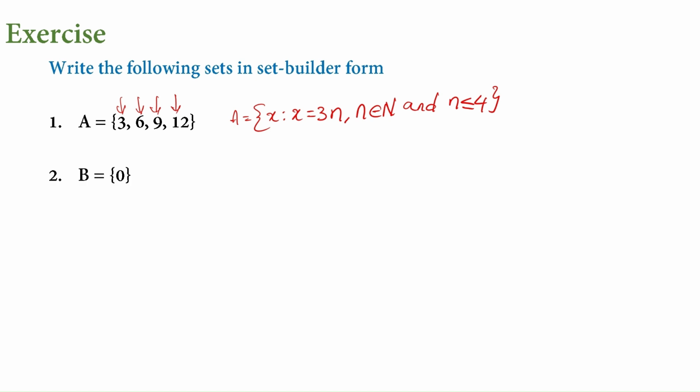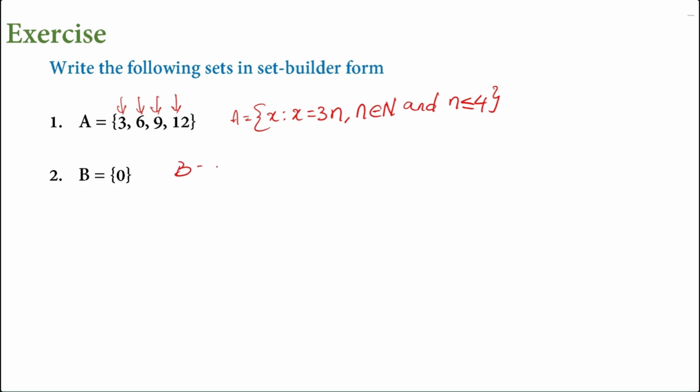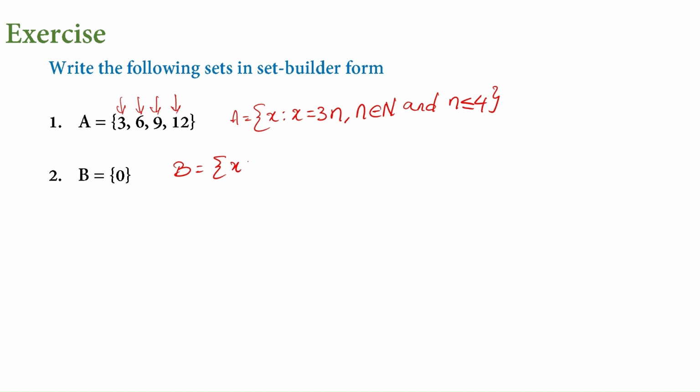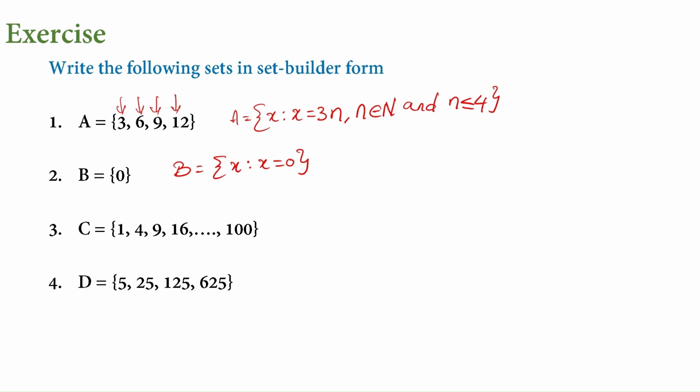Next question, B is equal to, we have only 0 here. So we can directly write this. B is equal to x such that x is equal to 0. Only one value. Okay. Next, the third question. If you observe this, you can try both the third and fourth.